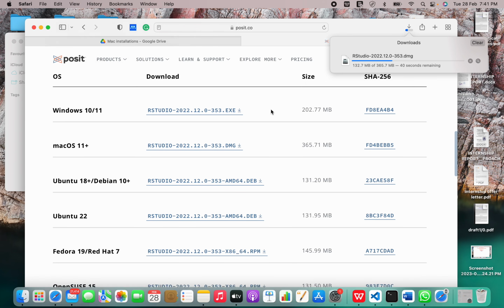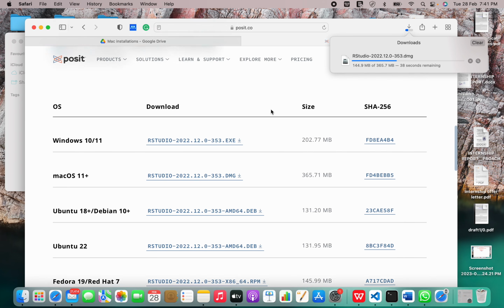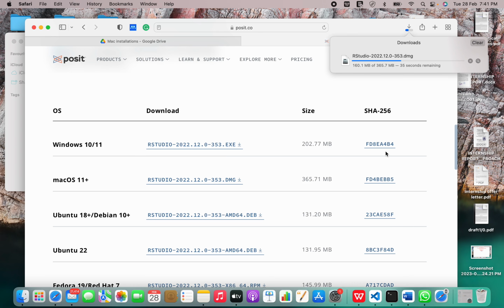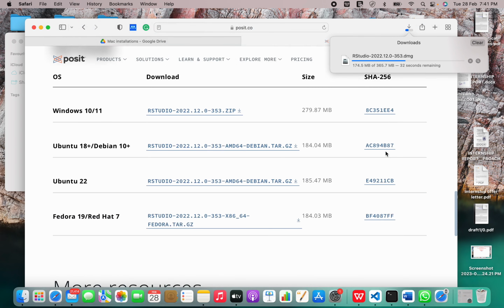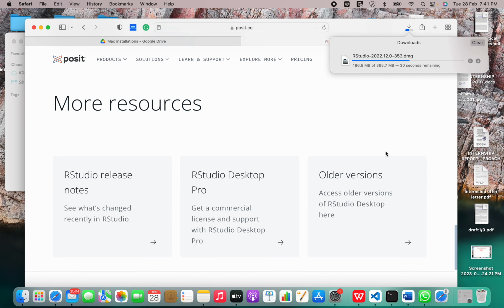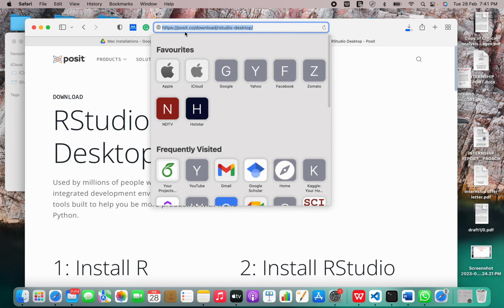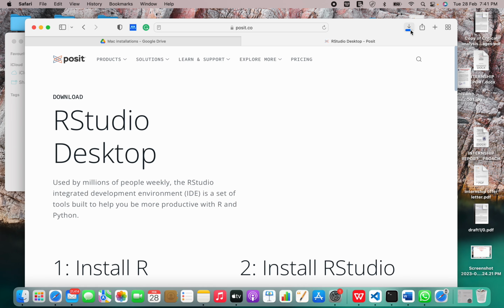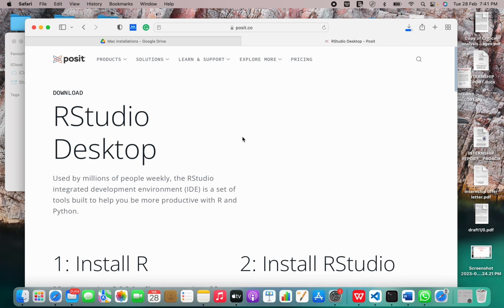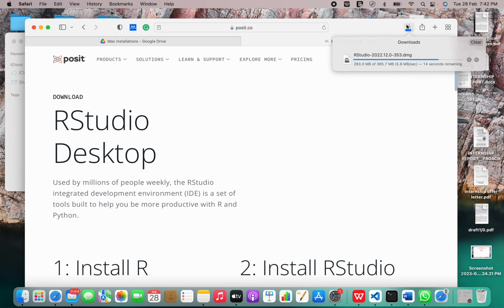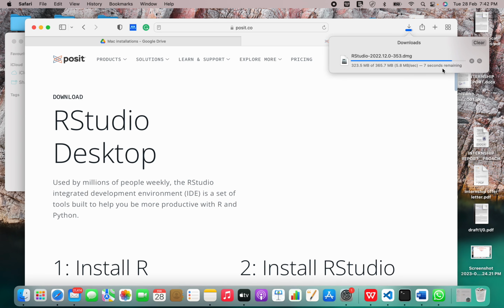Let's just take a look at the website. So these are the versions available and these are their sizes, and these are some additional resources. And the official website is posit.co/download/RStudio and desktop. So this is the official website for installation. This is the package which is being downloaded, and we'll use it for installation of RStudio.